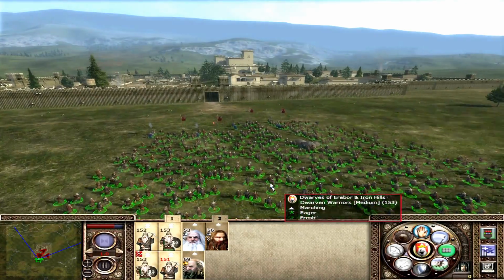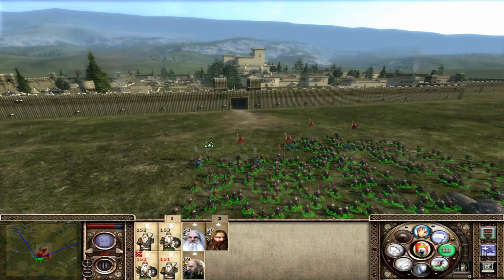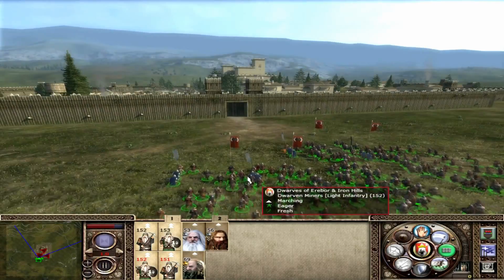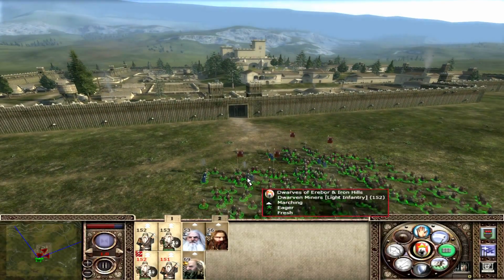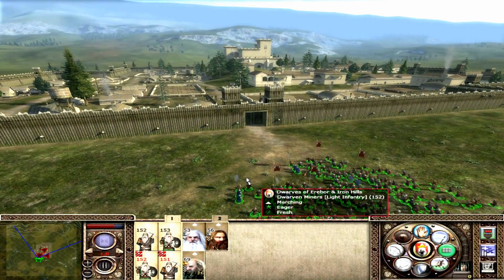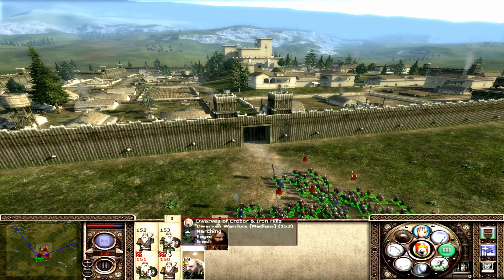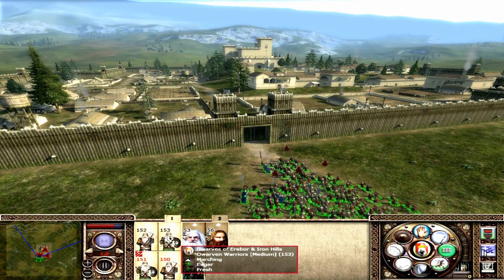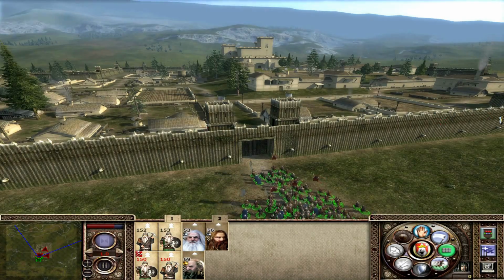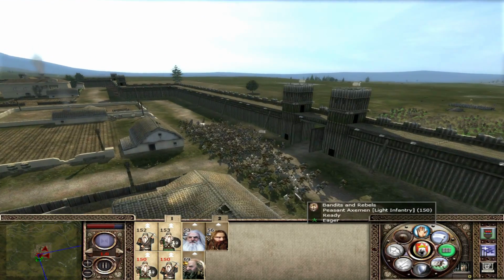Here go the dwarves. Go, men, go. You canny kill a dwarf. We've killed one so far. Oh, no, two. Oh, no, a few more than that, actually, because these guys have a few more. We're about to breach through the gates.